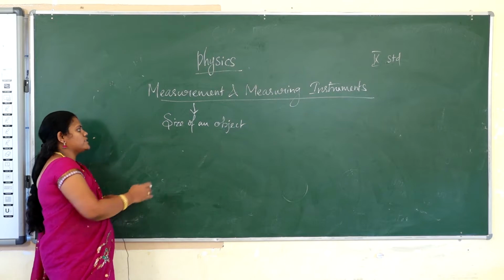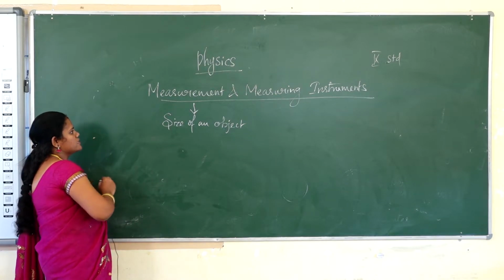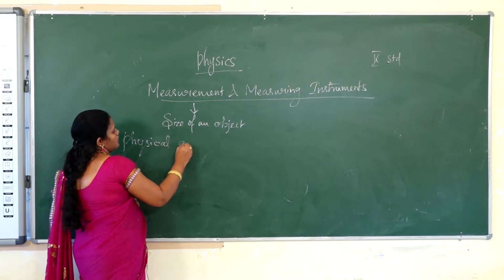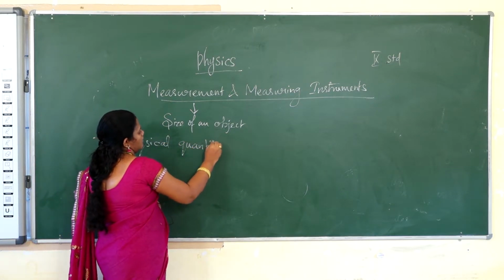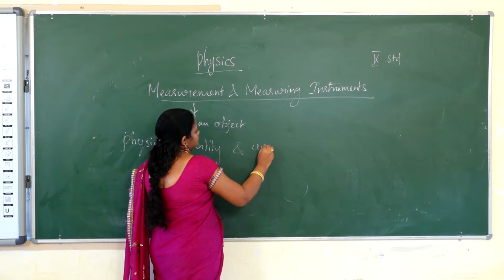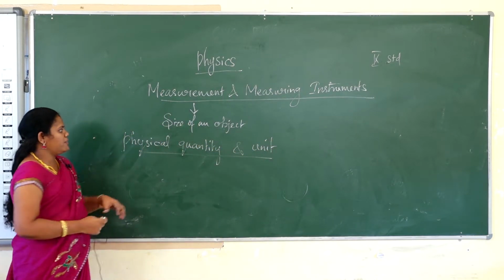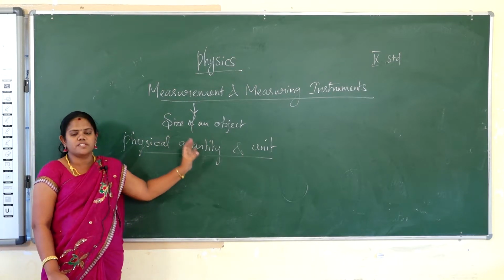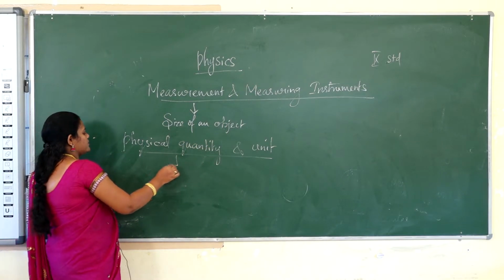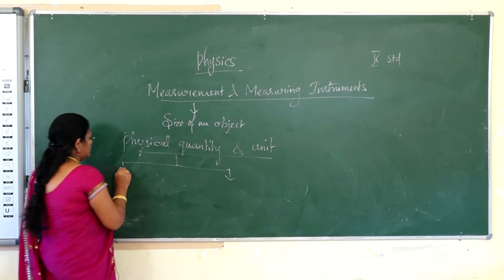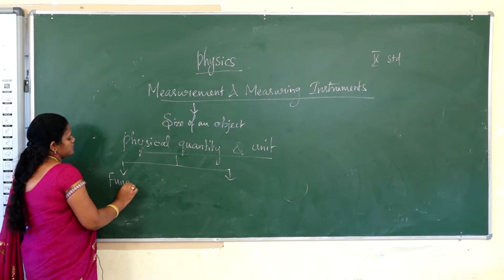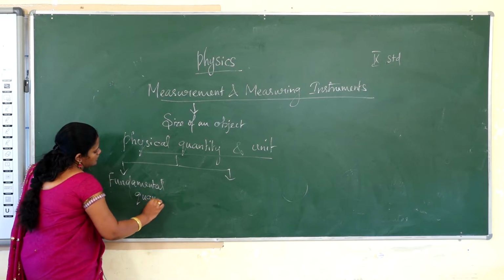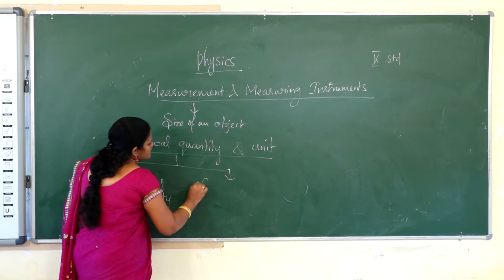Okay, next let us go to physical quantity and units. What is meant by physical quantity? Any quantity that can be measured easily is called a physical quantity. Physical quantities are classified into 2: one is fundamental quantities, and the other is derived quantities.